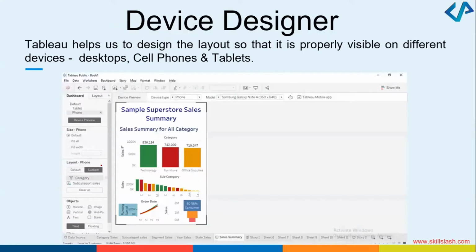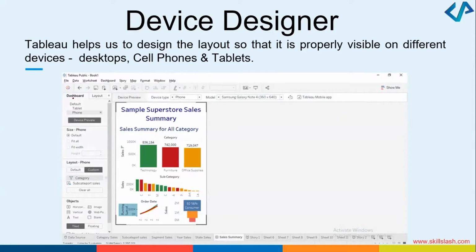Okay. The other thing that I wanted to show you in this workshop is how you can design a layout so that Tableau is responsive. You know, I want to open it on desktop or cell phones or maybe on tablets. That responsiveness is also very, very effectively handled. And how do you handle it? Using the concept of device designer in Tableau.